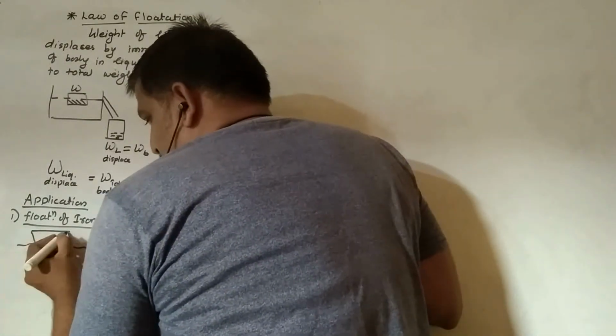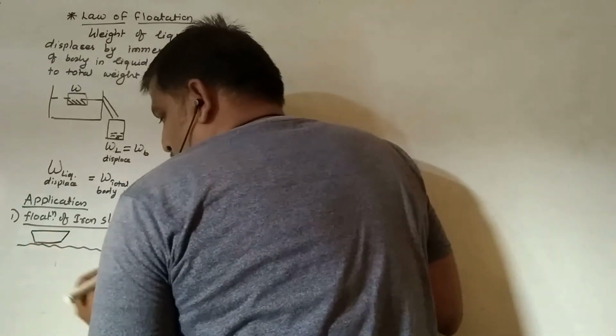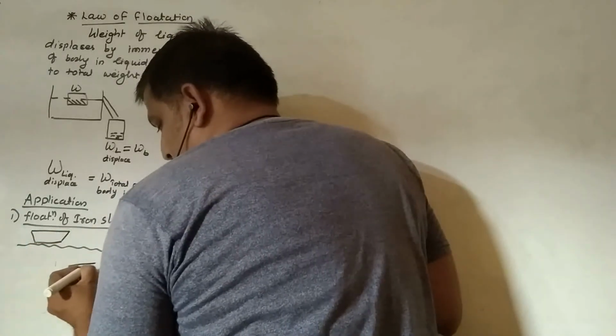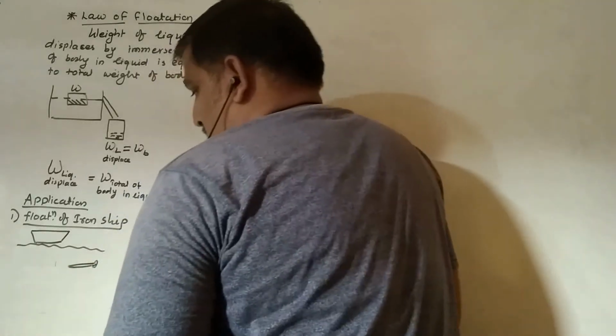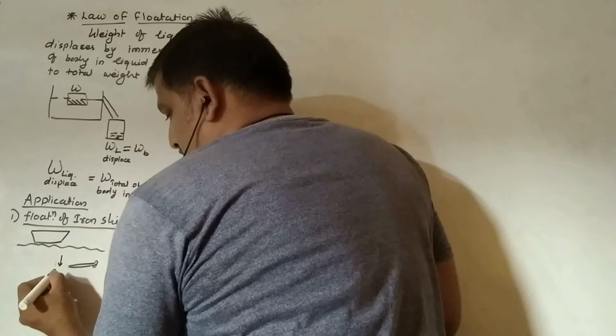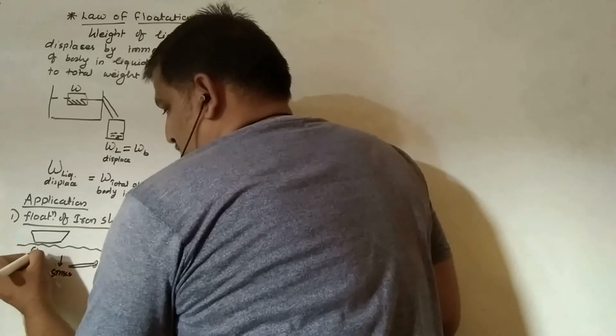The ship made of iron floats, while the very small nail sinks into the water. Here it sinks and here it floats.